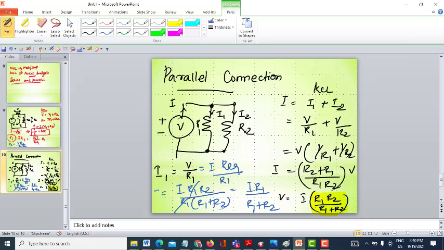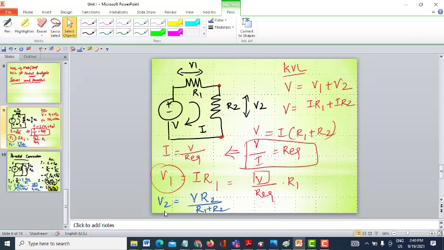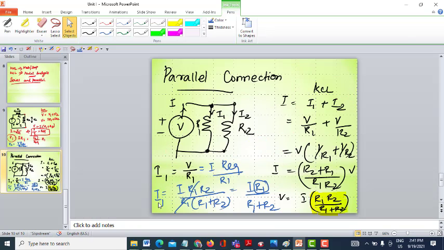So how will I say this? If I need to find the current through any particular element, I need to multiply the total current of the circuit into the other branch resistance. It is not the same resistance, whereas in a series circuit connection, it is the same branch resistance, V2, R2. Here, for I1, I need to take R2: I R2 divided by the sum of the resistances R1 plus R2.